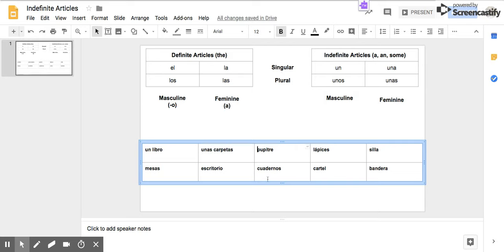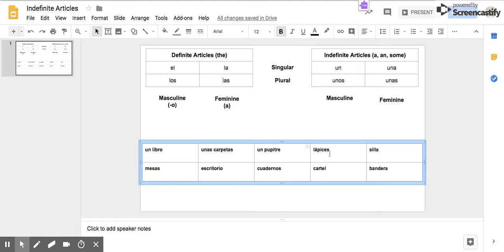Let's look here at pupitre. Again, it doesn't end in an O or an A. So let's think about what that's going to be. If you've memorized your vocabulary, you should know whether it's el or la. We know it's not plural because it doesn't have an S on the end. So we're looking at singular. And is it going to be masculine or feminine? I'll give you a second. It's going to be masculine. Un pupitre.